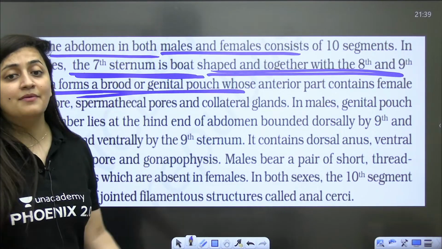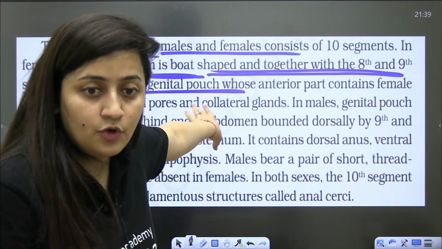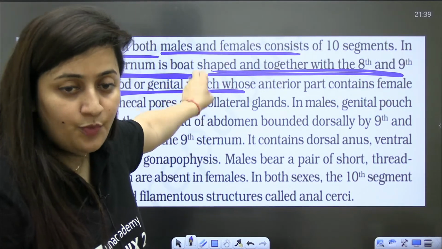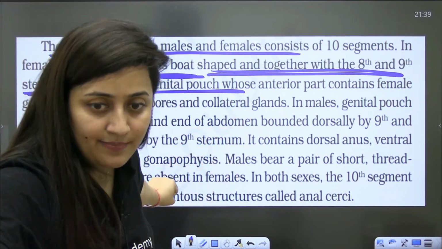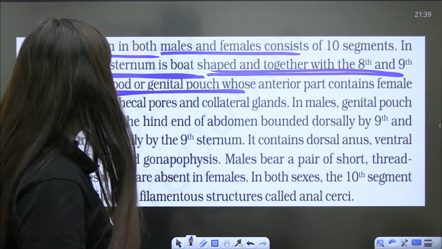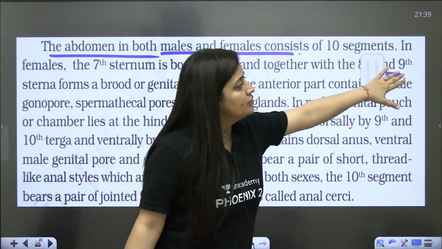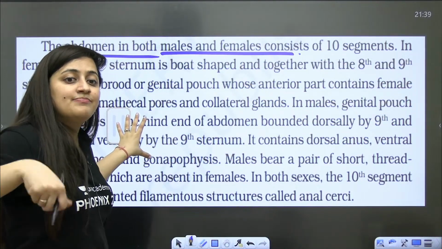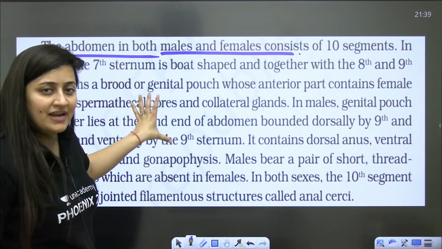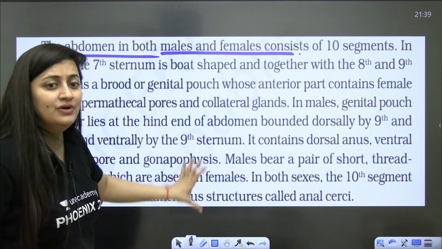Now if you are thinking, why did you mention it, why are you not mentioning such points? Because we will discuss it in the reproductive organs. Here they have mentioned some points related to the reproductive organ, so I will explain it there only. As of now, whatever I taught you is sufficient.